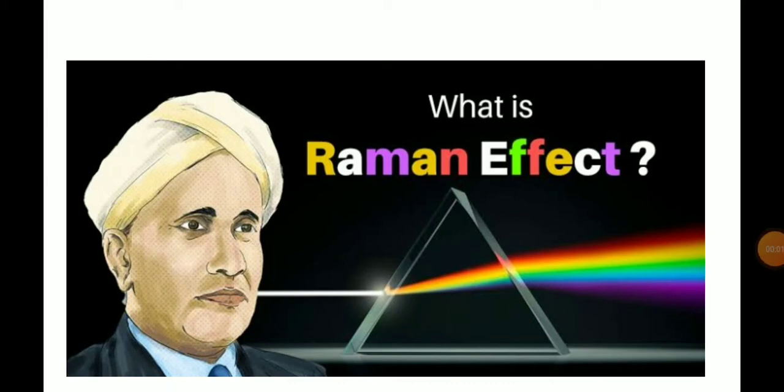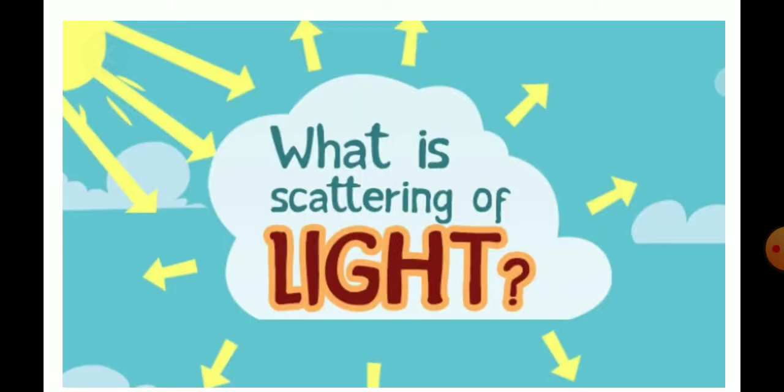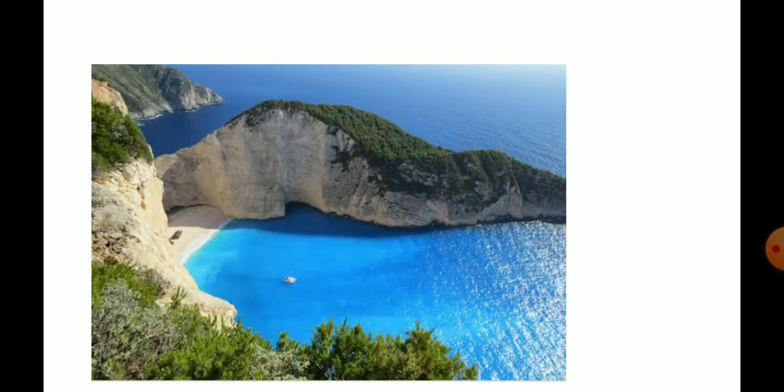So Raman effect, which is also called Raman scattering. Now let me give you a few examples of scattering of light. What is scattering of light actually? Let me give you a few examples. Sky appears blue during daytime. Clouds, they appear white. What is the reason for their color?